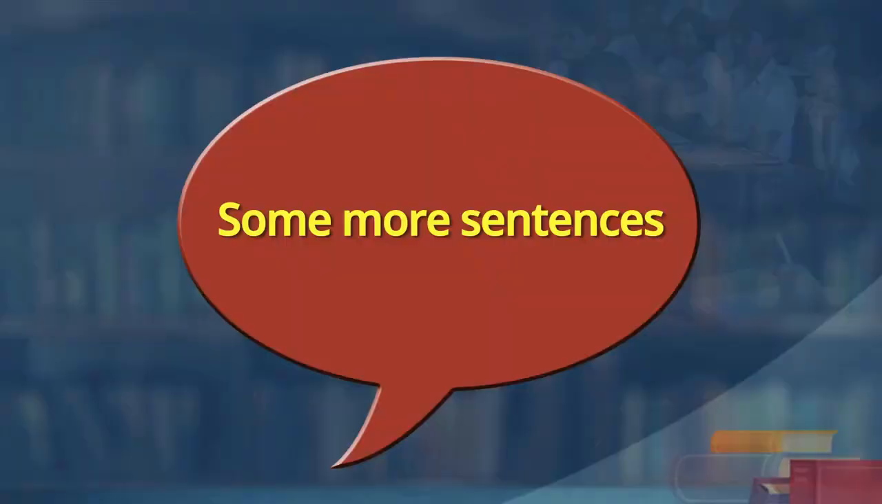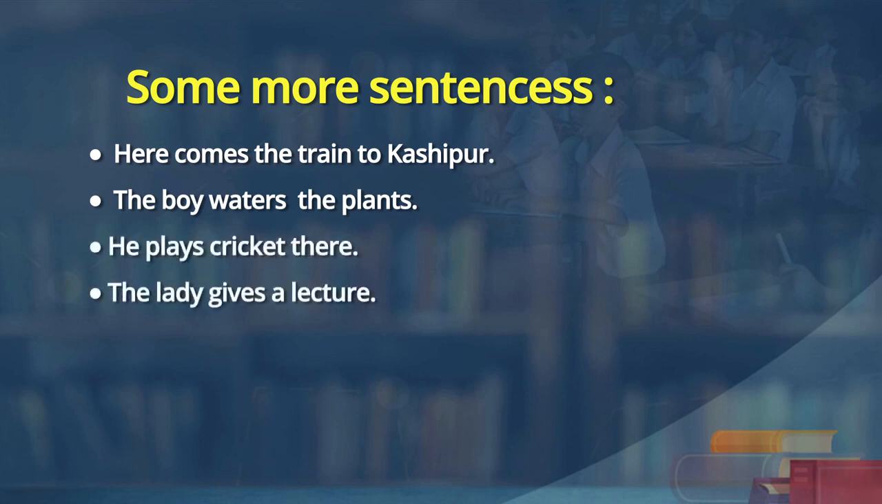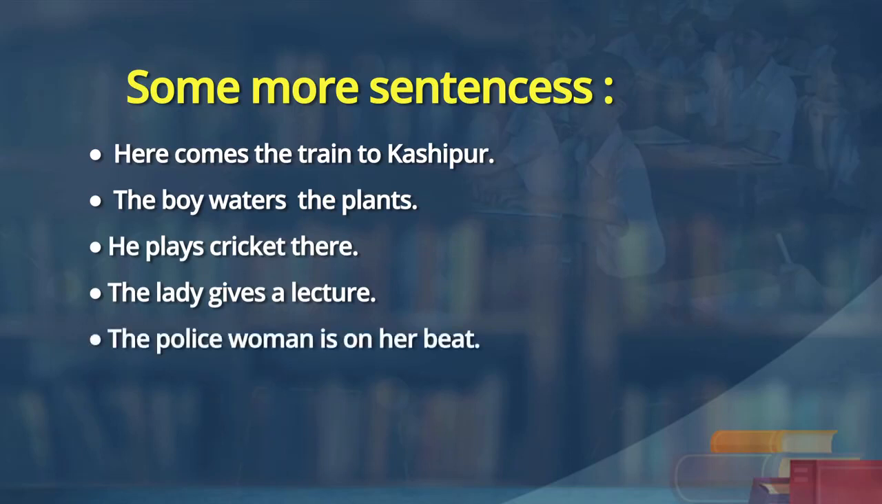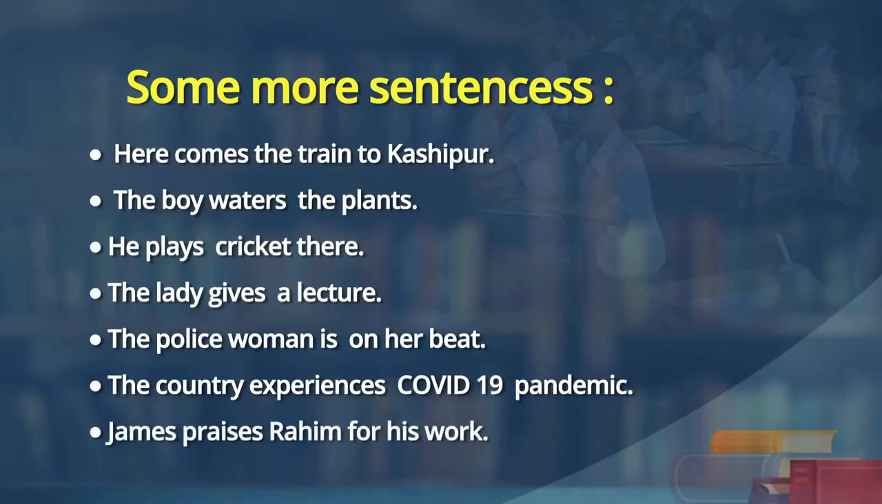And so, learners, now look at some more sentences here for your benefit. Here are some more sentences which use simple present tense. Kriti, read them out. Sure, sir. Here comes the train to Kashipur. The boy waters the plants. He plays cricket there. The lady gives a lecture. The policewoman is on her beat. The country experiences COVID-19 pandemic. Not only the country, the entire world. Yes, sir. James praises Rahim for his work.